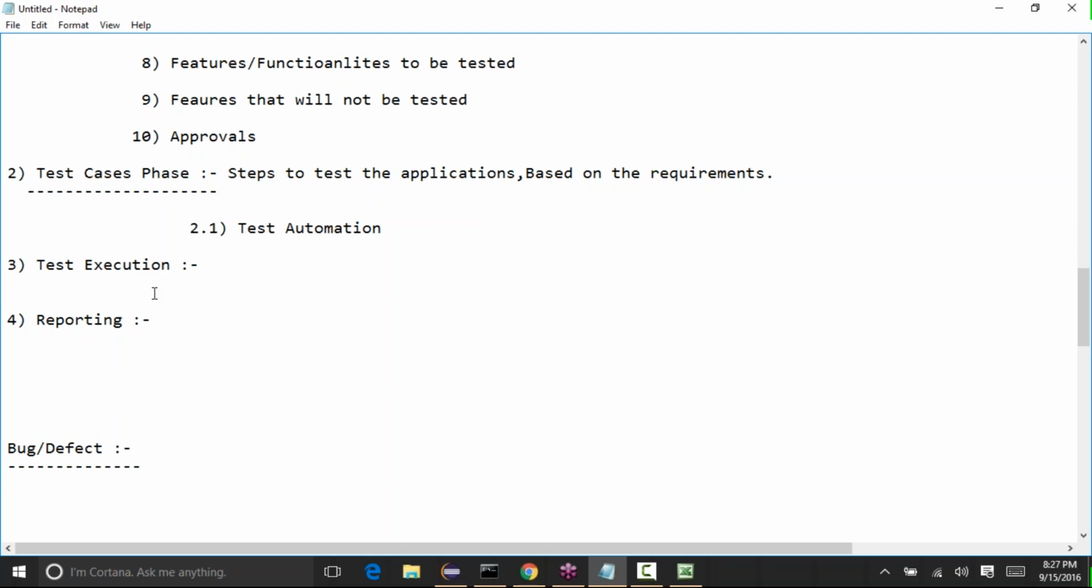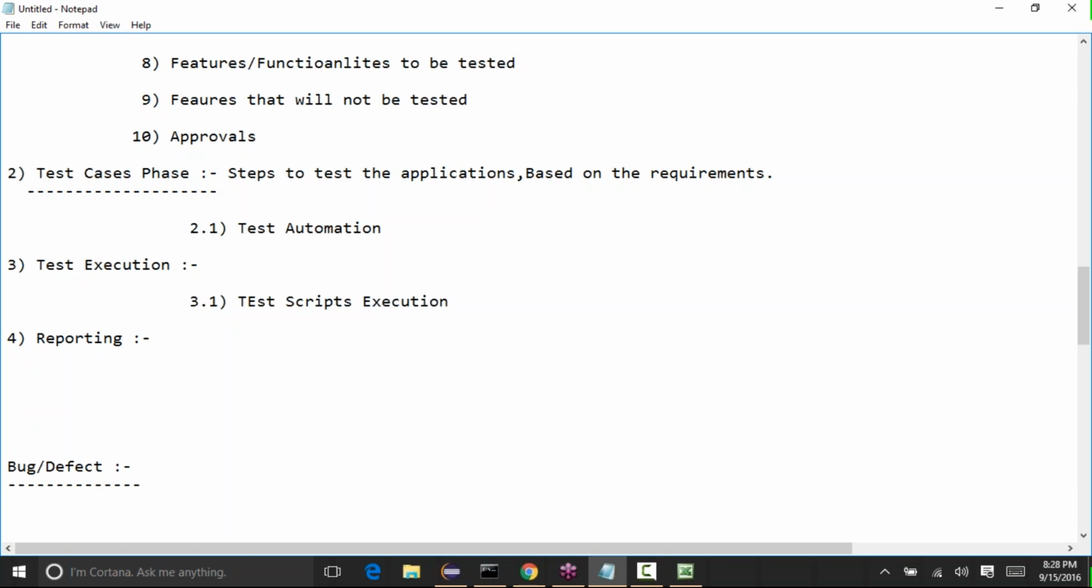And also in the execution, if it is manual execution, so let's say they are not using any automation testing tools, they'll write the test cases and execute them manually. But if they are doing test automation, then during the execution phase, they will do the test scripts execution. They'll take the tool and click on the run button. That run button will go into the application and perform the testing.